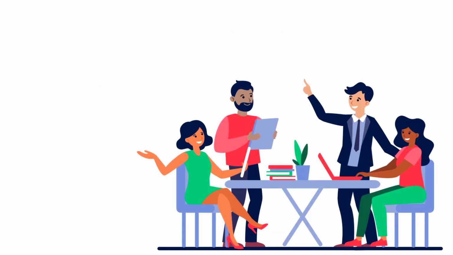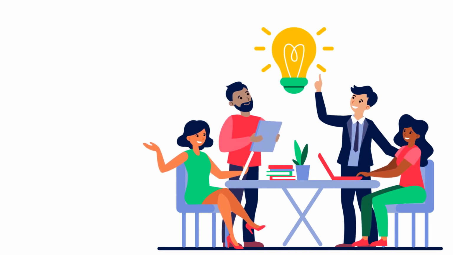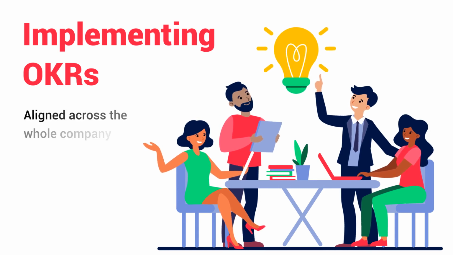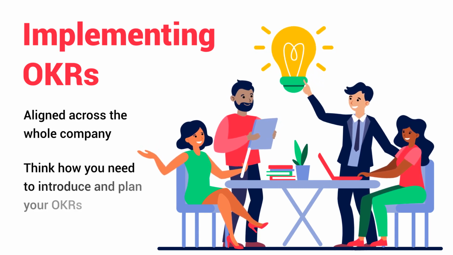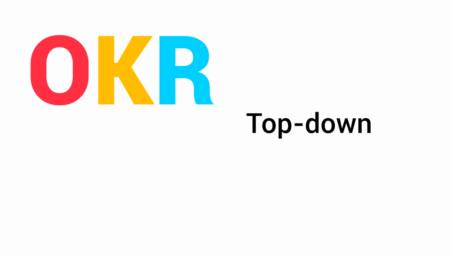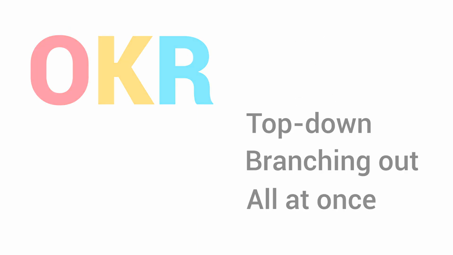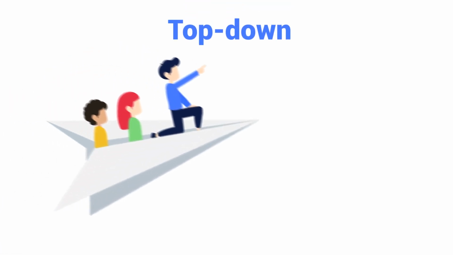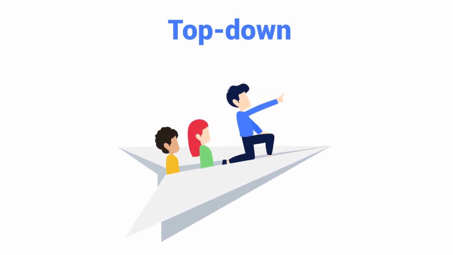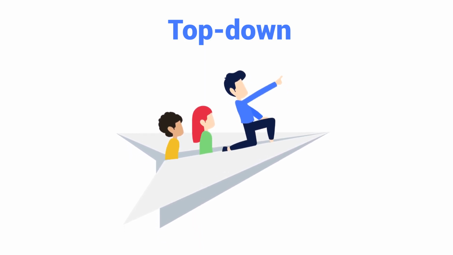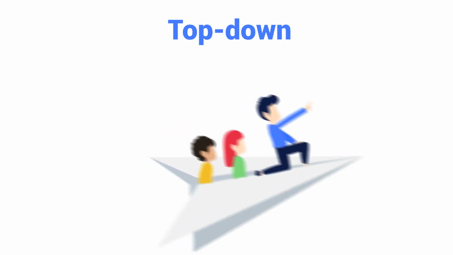Now that you have your refresher on what OKRs are, let's go over how you can implement them in your remote team or company. OKRs should be aligned across the company. This means you need to think through how you introduce and plan your company and team OKRs. There are 3 ways to roll out OKRs: from the top down, branching out, or all at once. When you implement from the top down, you first onboard a set of upper-level leaders. That way, when you begin to roll out OKRs, you have multiple OKR champions. This way requires less immediate training, but takes more quarters to implement.